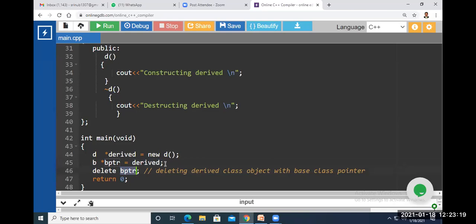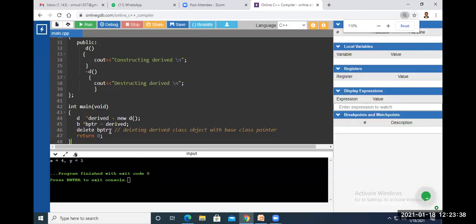You are deleting the derived class object here, because deleting through the base class pointer means the content stored in the base class pointer, that is the address of the derived class object, will be deleted. That means you are deleting the derived class object here and return 0 here. So can you say what is the output of this one here? In which order will the constructors of base and derived classes be called?